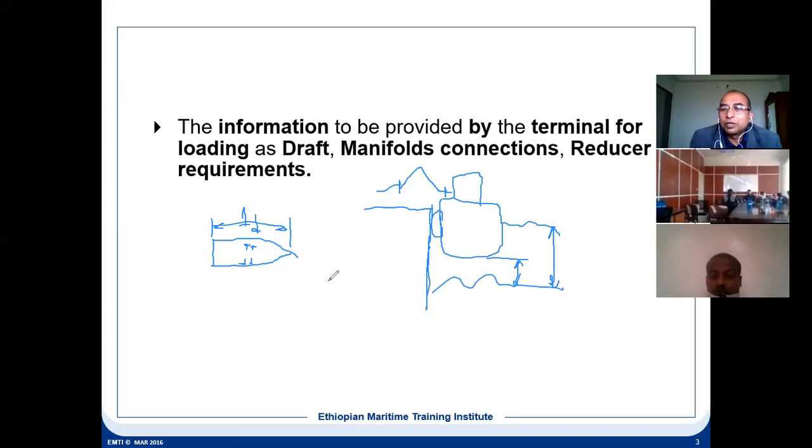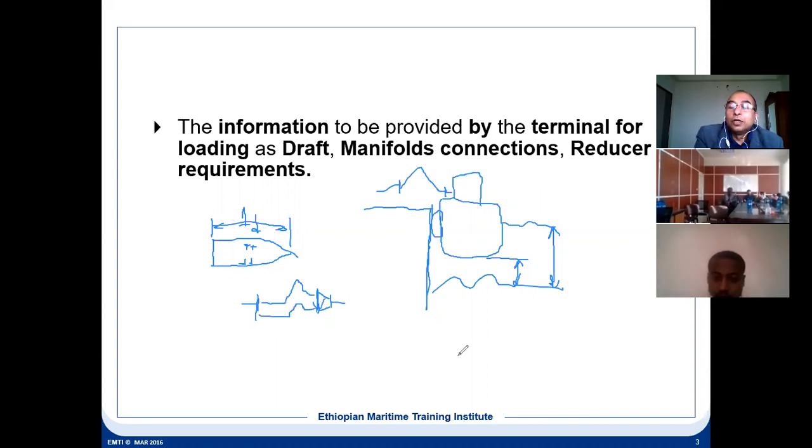You won't, because it will not match. So suppose this is the terminal and this is the ship's flange, and the terminal flange is bigger in size. What will you do? You will put a reducer here, and then these two flanges are the same, and now we can fit the hose.